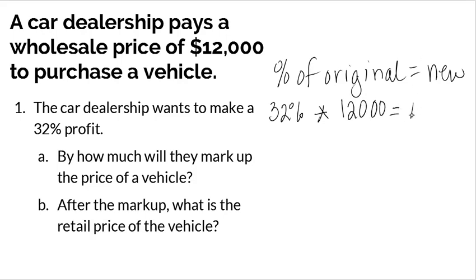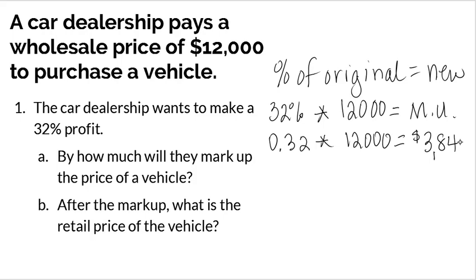Our new amount will be the markup, the markup that they charge us. So we have 32%, which we know we need to change into a decimal. We're going to multiply that times $12,000. So when you multiply 0.32 times 12,000, you get the markup to be $3,840. That's an extra amount that they're going to charge me for that vehicle. It's an extra amount of money that is their quote-unquote profit that they're going to make.